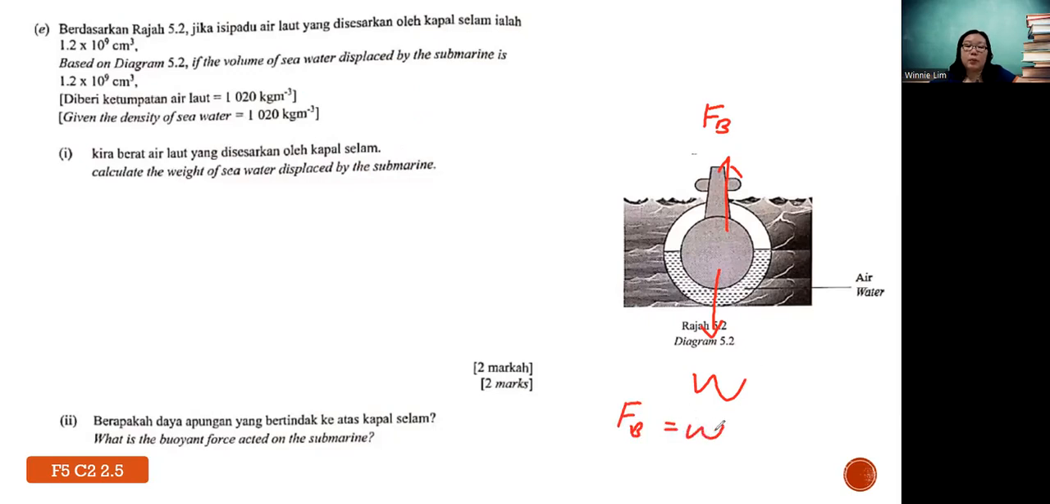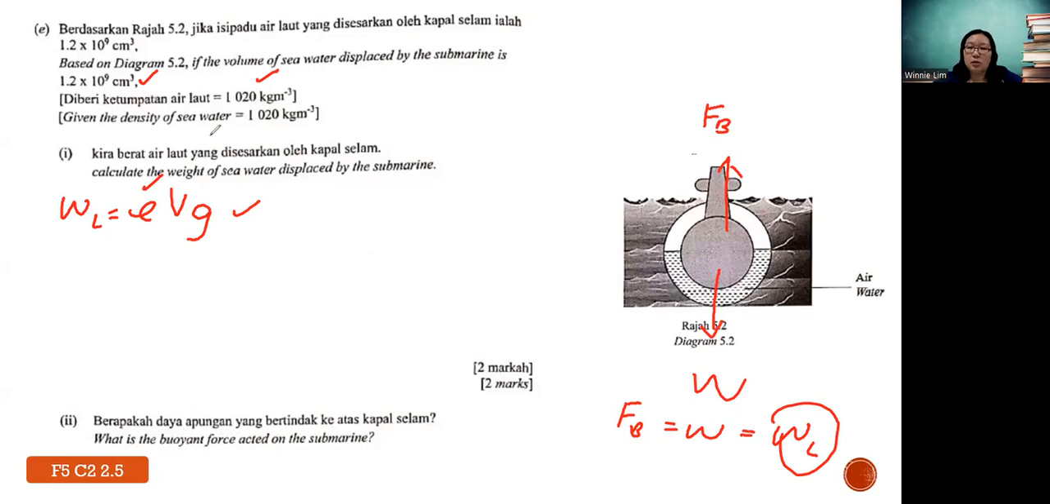So the buoyant force equals the weight of the object, which also equals the weight of liquid displaced. And the formula for buoyant force is what? Rho V g. Do you have density? Yes. Do we have volume? Yes. Do we have g? Yes. But before you substitute, always check whether all the magnitudes given are already in their SI units or not.